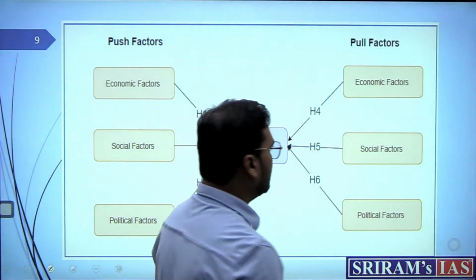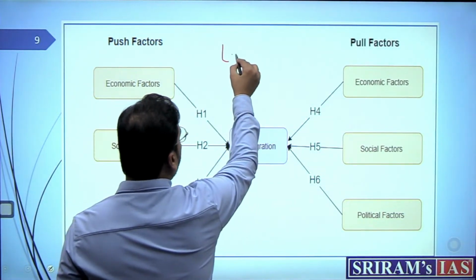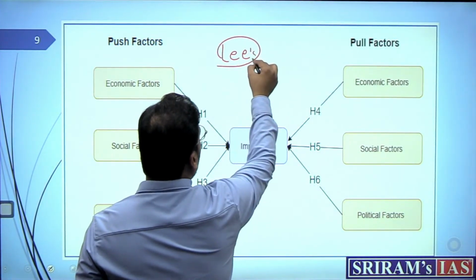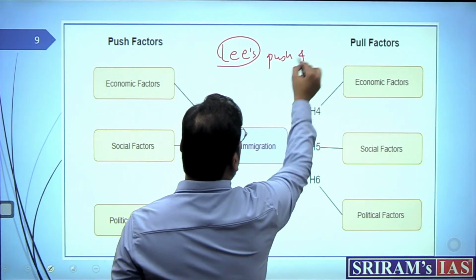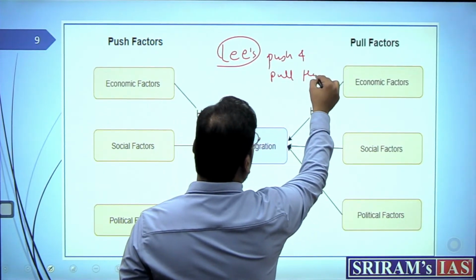There's a very famous theory of Lee's push and pull theory.